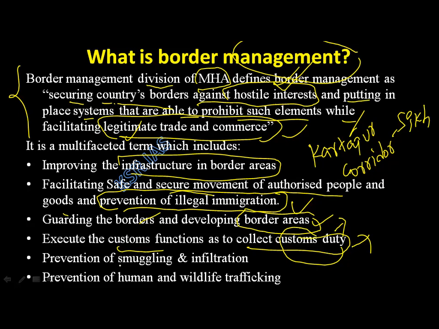Okay, next, prevention of smuggling and infiltration. I have to stop the smuggling and infiltration. Infiltration in the sense, people will enter your country only with the sole intention of destruction. They will try to damage your country. Immigration is different. They will try to enter for a better quality of life, for employment opportunities, and many other things. Infiltration is different. Next, prevention of human and wildlife trafficking. Trafficking in the sense, what is meant by trafficking? What is meant by this word called trafficking?